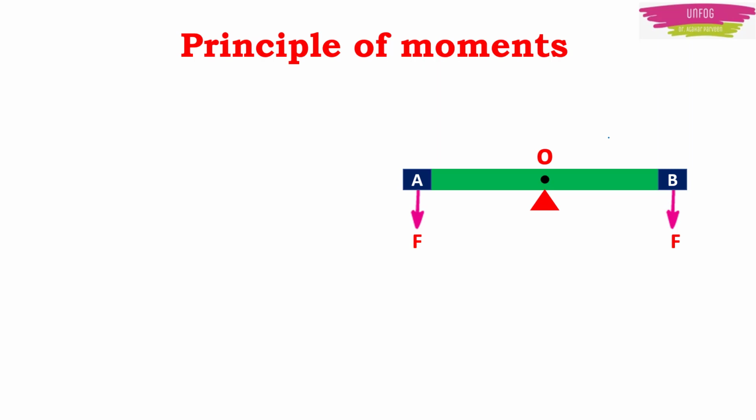According to this principle, if the system is in equilibrium, then the sum of anticlockwise moments will be equal to the sum of clockwise moments. Or simply say that clockwise moments are equal to anti-clockwise moments. To make it simple, let us write CW for clockwise moments and ACW for anti-clockwise moments.